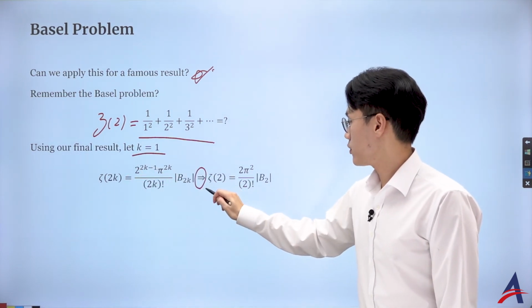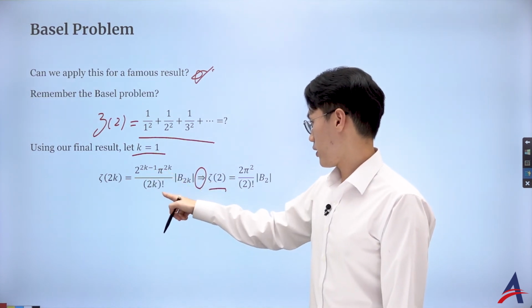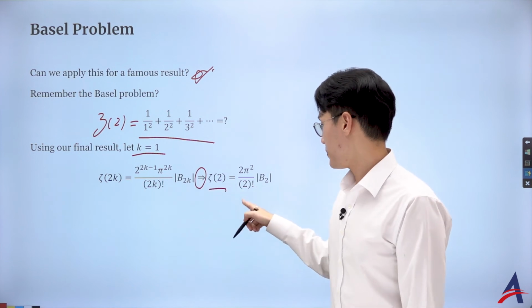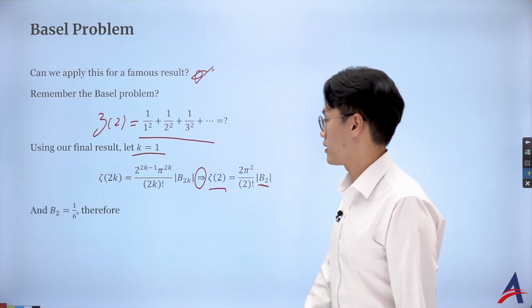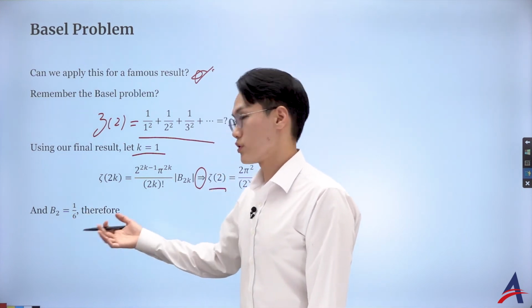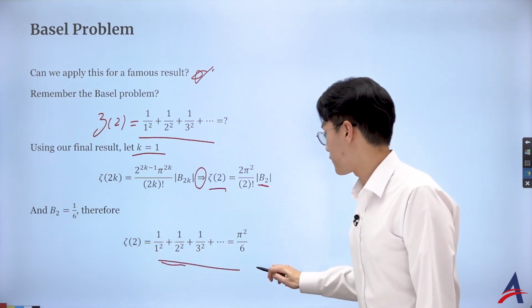If I let k to be 1, zeta of 2, that's just 2 pi squared over 2k. And then the absolute value of B2 is in fact 1 over 6. Okay, well B2 was 1 over 6, so that's great. And therefore, what you get is this famous result of pi squared over 6.